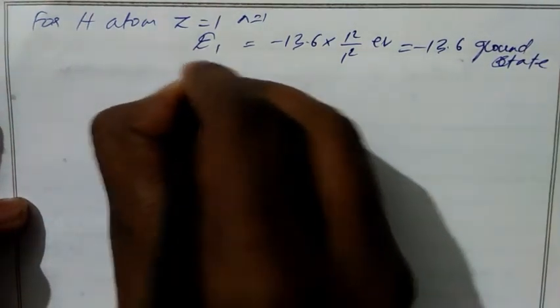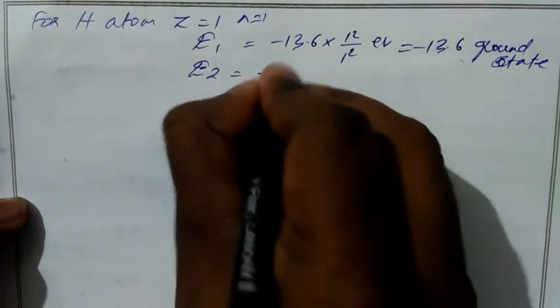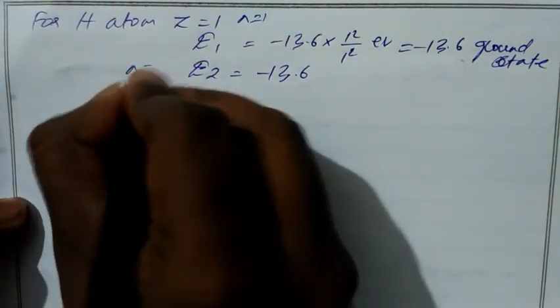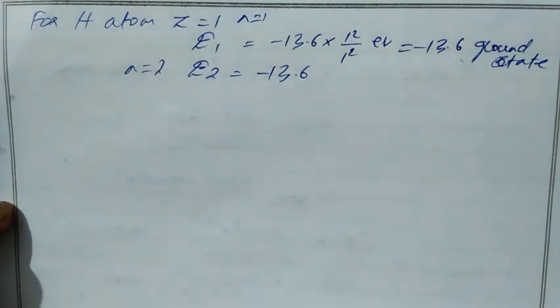For the second energy level, minus 13.6. Z won't change, but the n value is 2 here. So 1 square by 2 square will be 1 by 4.